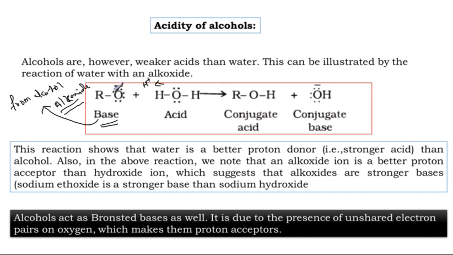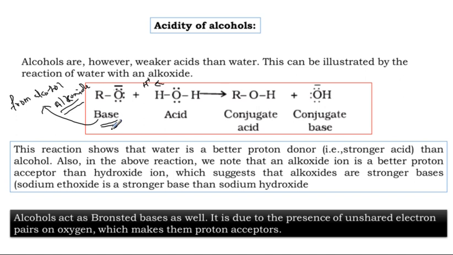Based on this, in the exchange of H plus given by water, water is said to be acid. The H plus is accepted by alkoxide, so the alkoxide is said to be base. So whenever alkoxide and water react, water shows more acidic character.